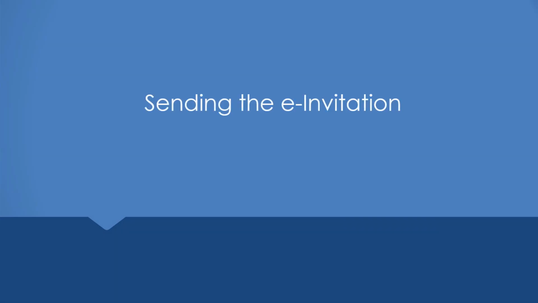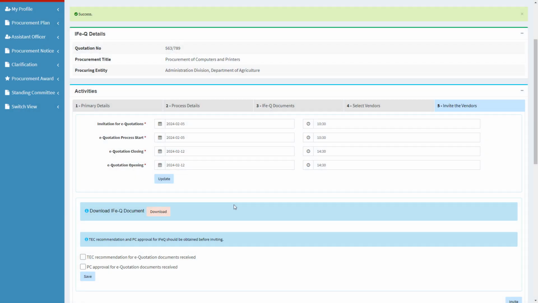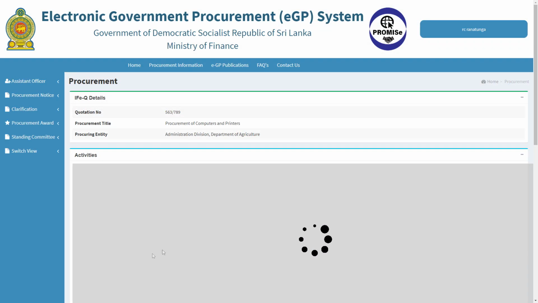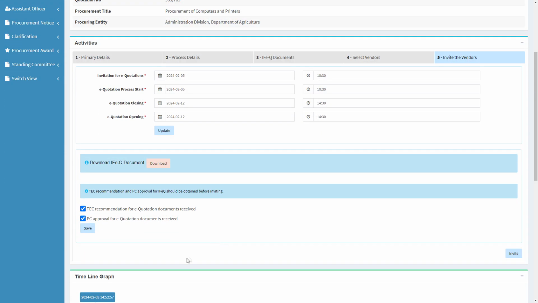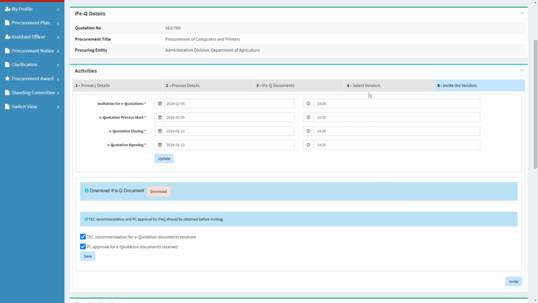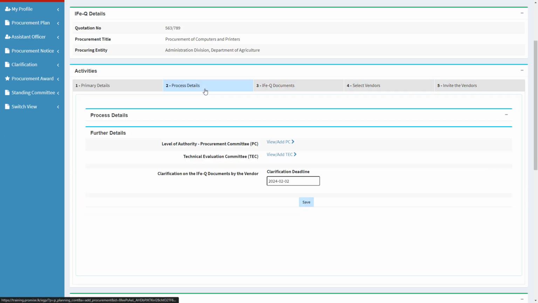Sending the electronic invitation. After you have received the Technical Evaluation Committee recommendations and Procurement Committee approval, check these boxes and click on the Save button. Then you can see the Invite button here gets activated. If there are no error messages, only this Invite button gets activated. Otherwise, you have to correct the errors by going into the previous screens, like this.